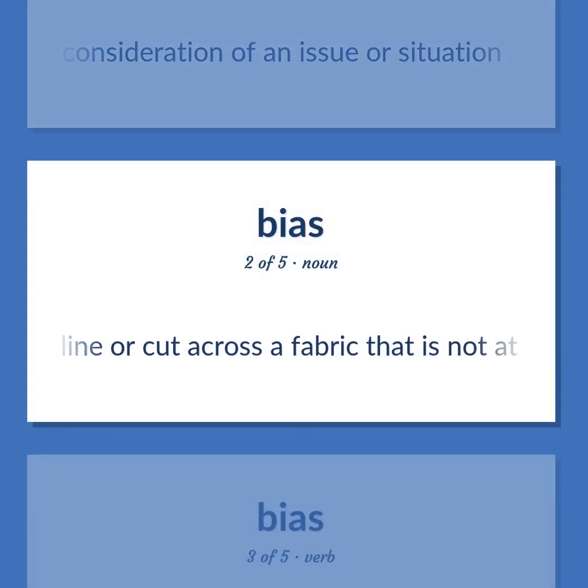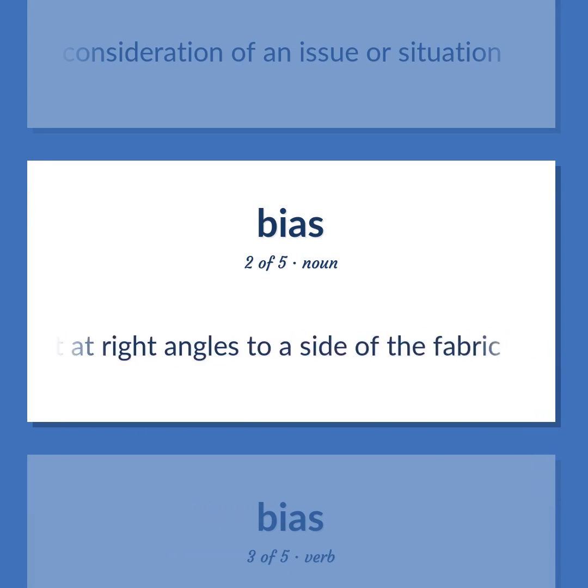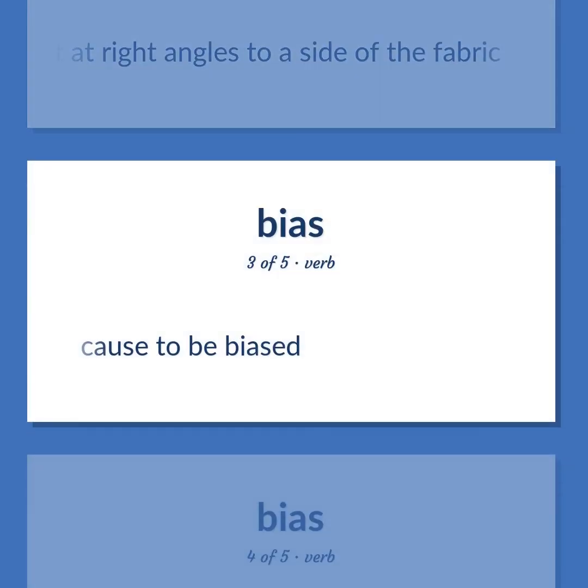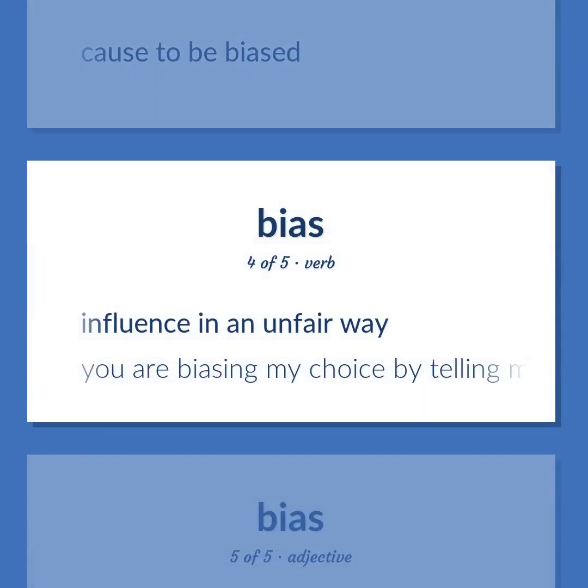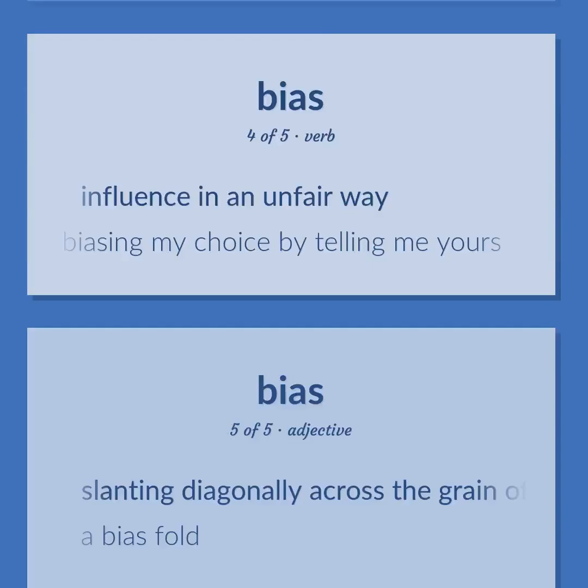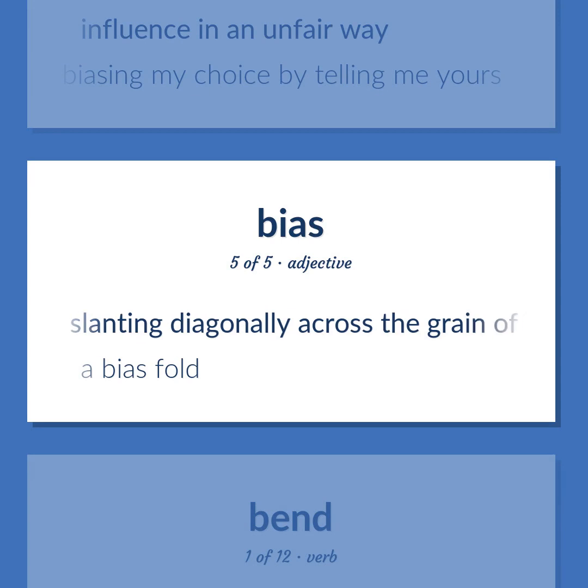A line or cut across a fabric that is not at right angles to a side of the fabric. Cause to be biased. Influence in an unfair way. You are biasing my choice by telling me yours. Slanting diagonally across the grain of a fabric. A bias fold.